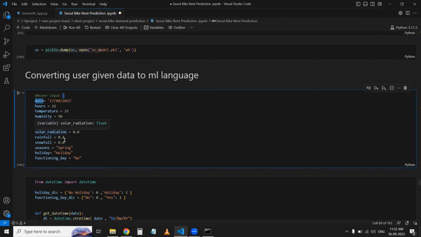Here you can see the date is this one, hour is this one, temperature 25. Let's say the user gives me the date is this one, hour is 22, temperature is 25, humidity is 50, wind speed is 49, visibility is 26, solar radiation is 0.00, rainfall is 0.4, snowfall is 0, season is spring, holiday is yes, and functional day is no, which means it's not a functional day.